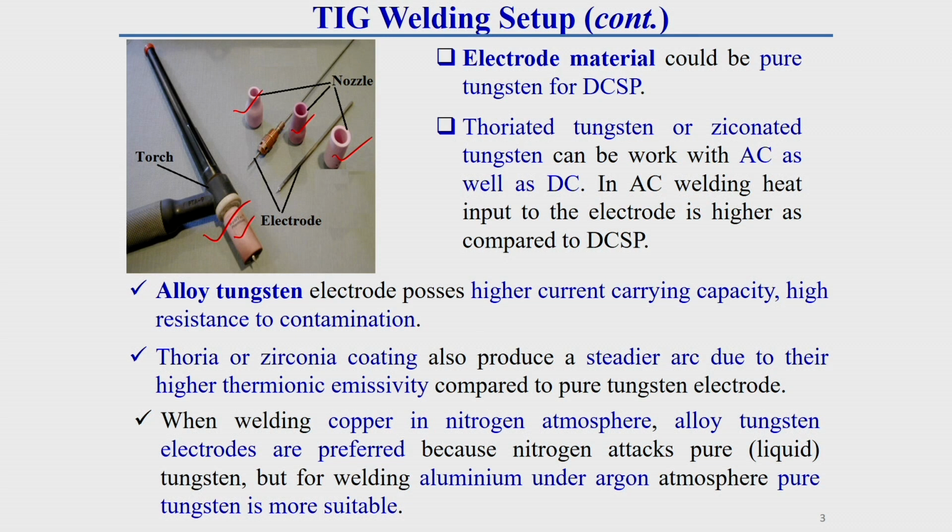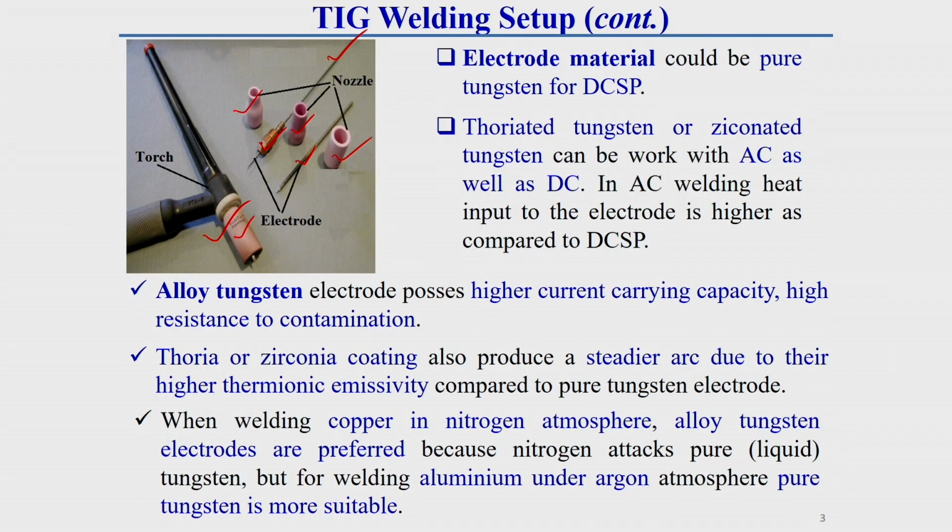Here you see this is generally the tungsten electrode, how it looks. The tungsten electrode size also varies depending upon the requirement, with a maximum size in a range of around 4.5 millimeter diameter. And this is called the contact tube. Through this the tungsten electrode is passed, and the contact tube is connected to the power source through a connecting cable. So the current passes through this contact tube to the electrode.